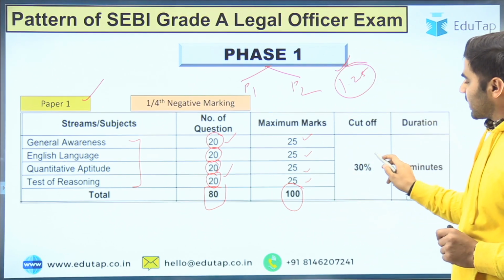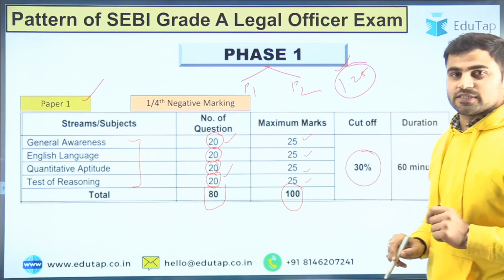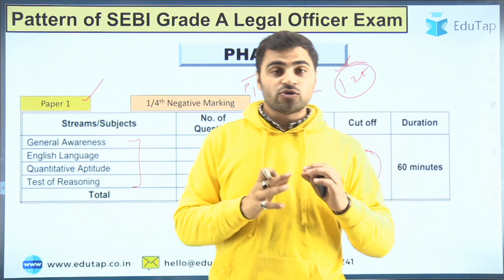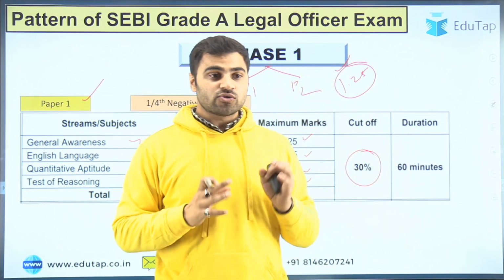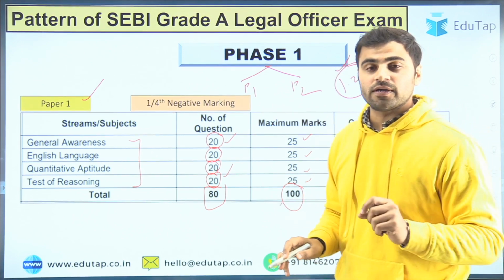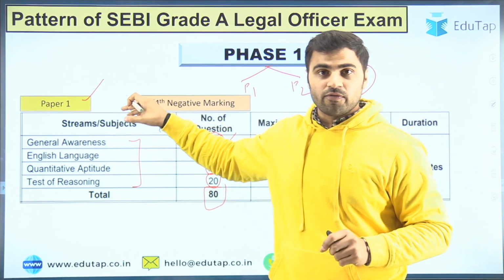If we talk about the cutoff, it will be 30%. There is no provision of sectional cutoff and no provision of merit based cutoff. You have to just score 30% out of 100, that is 30 out of 100, if you want to clear paper 1 of phase 1.